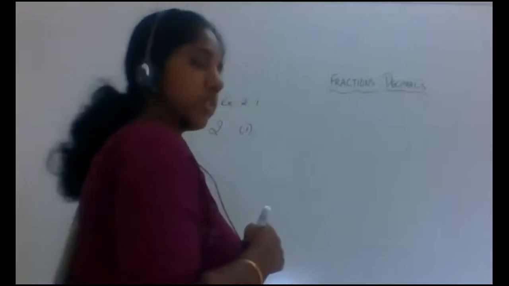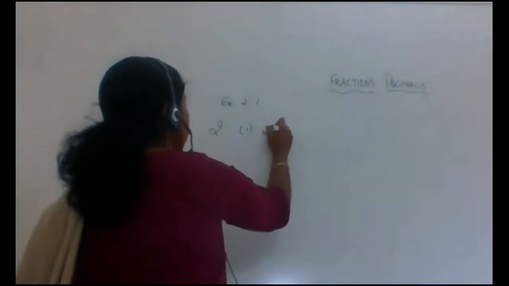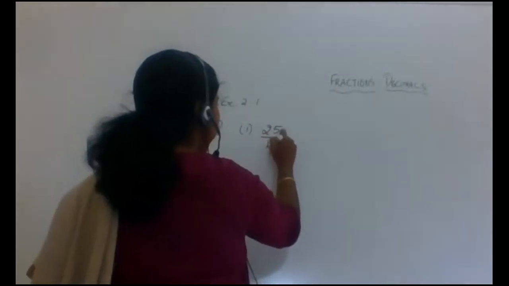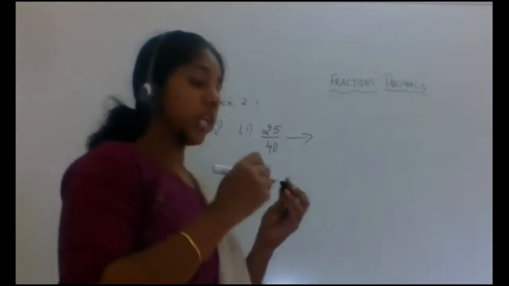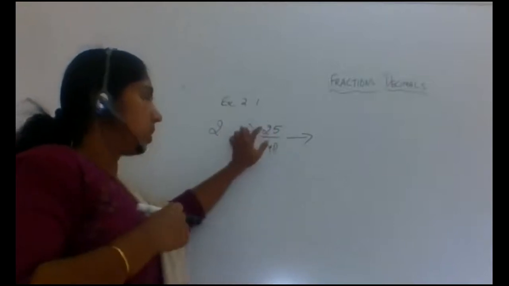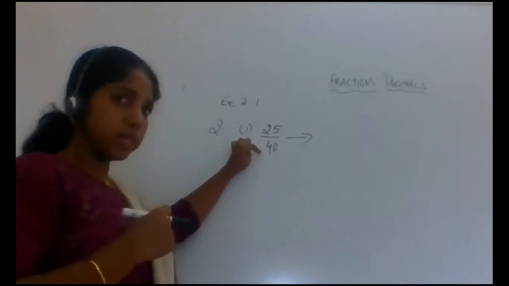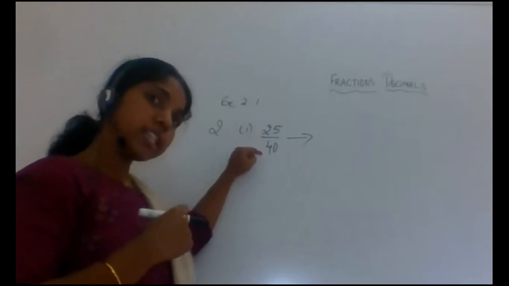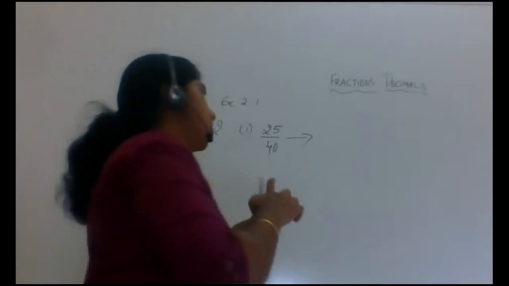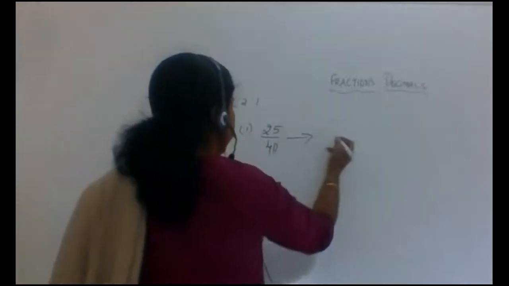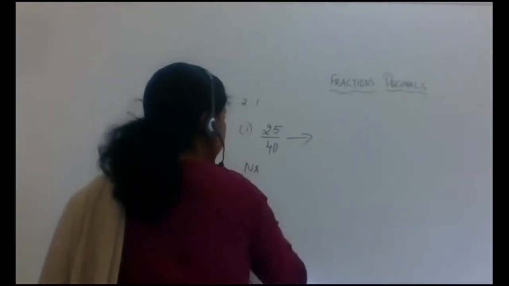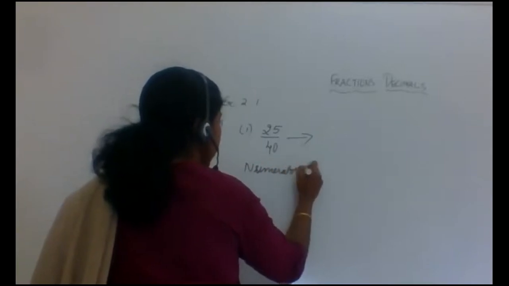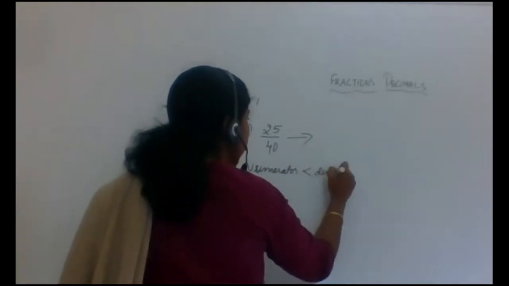So now I will do the first one. 25 by 40 is the question given. Now what type of fraction is this? Look at the fraction carefully. Look at the numerator. Look at the denominator. Now the numerator, is it greater than the denominator? No. So here the numerator is less than the denominator.